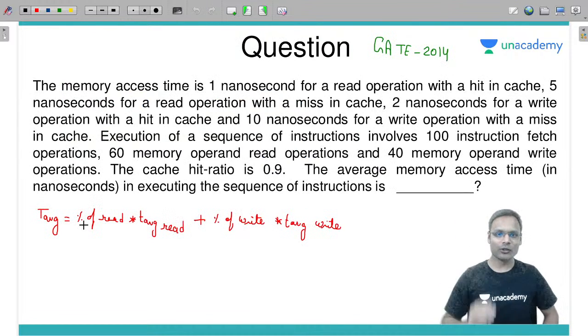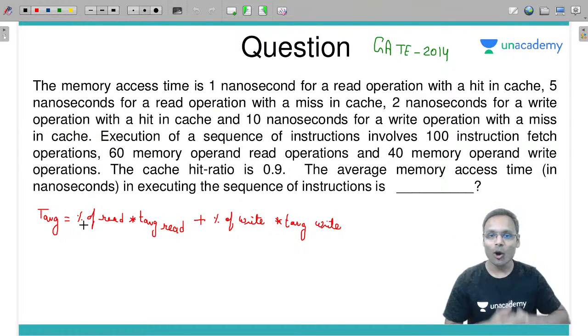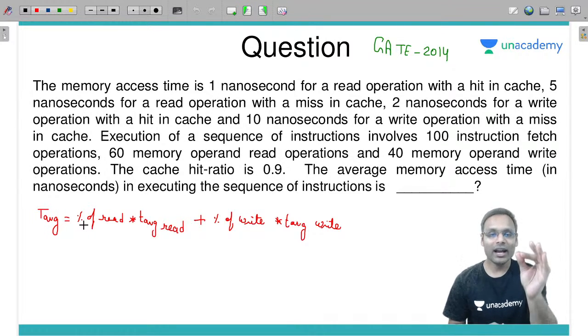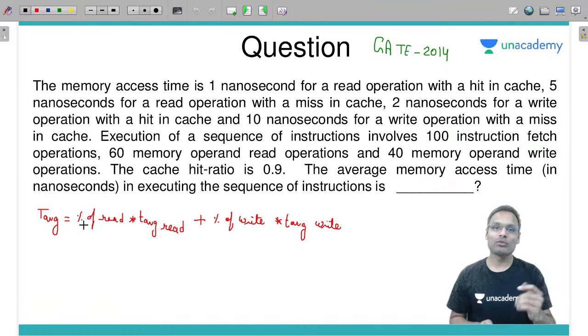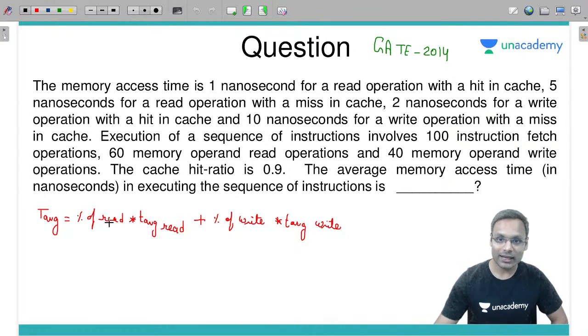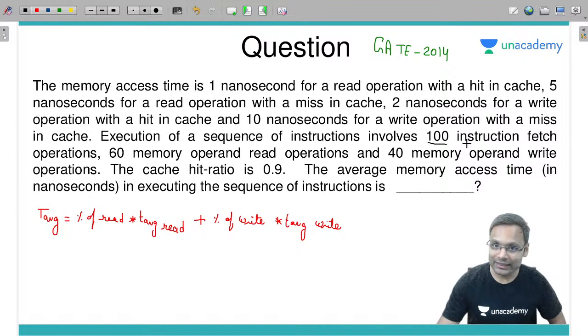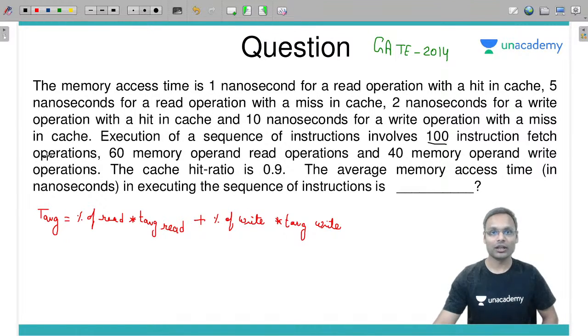Now I have to calculate, among total memory operations, what percentage are reads and what percentage are writes. So let's see how many times the CPU is trying to access the memory. Here, the sequence of instructions involves 100 instruction fetch operations. What is an instruction fetch operation?